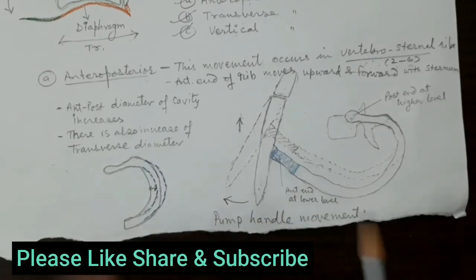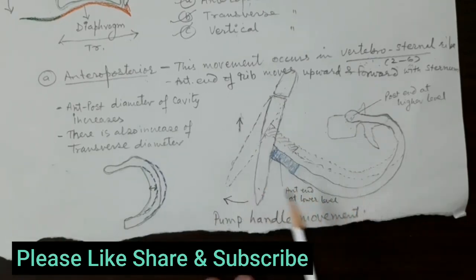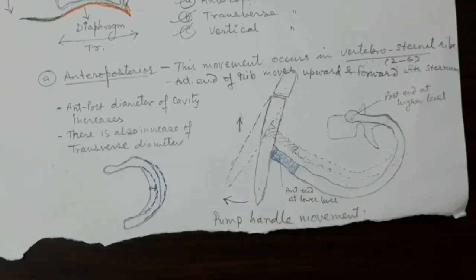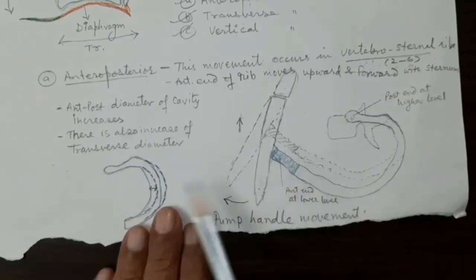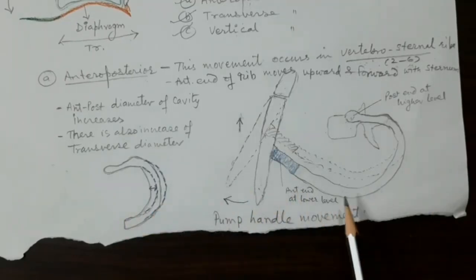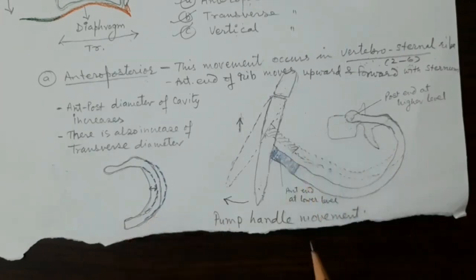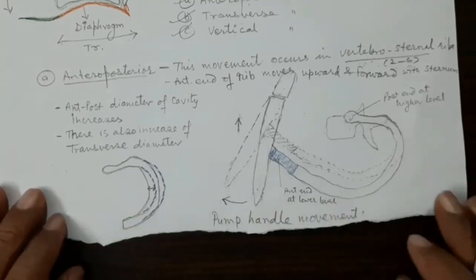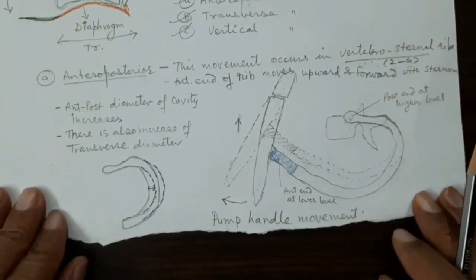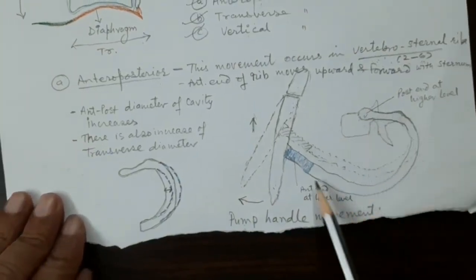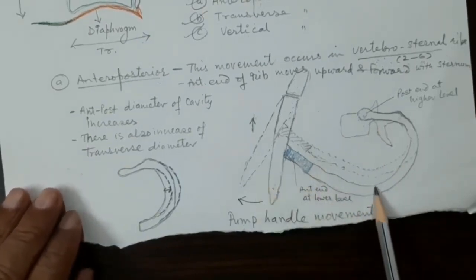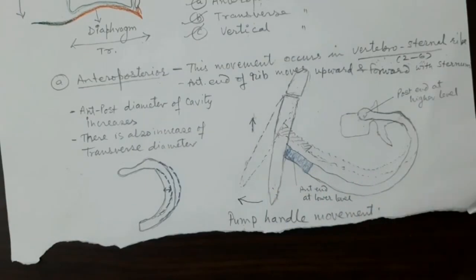Even if you forget the pump handle, try to remember the mechanism. The basic reason for the upward, forward thrust, or movement anteriorly, is the difference in the level of attachment of the posterior and anterior end. When the rib tries to go upward, it is elevated because of contraction, and it will push the sternum forward, thus increasing the antero-posterior diameter. Now, since the rib is going from the posterior to the anterior side, and it has to be elevated. How many ribs? 2 to 6.